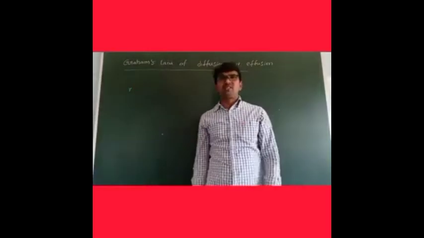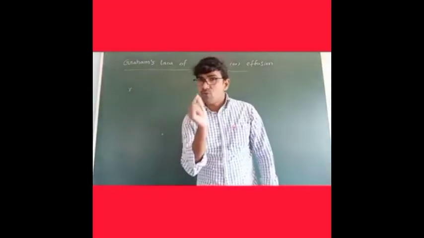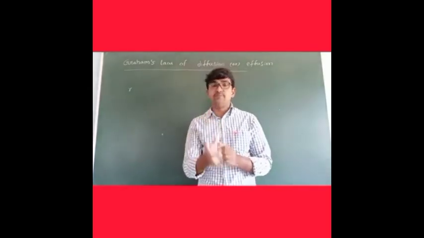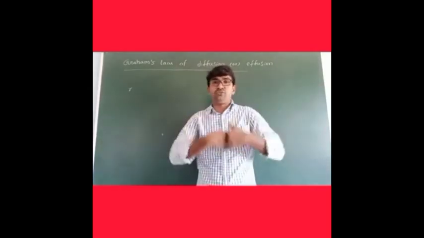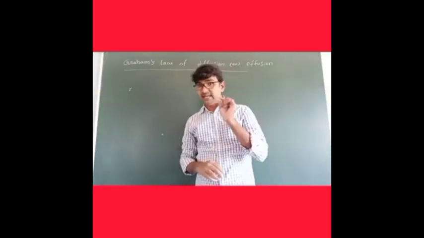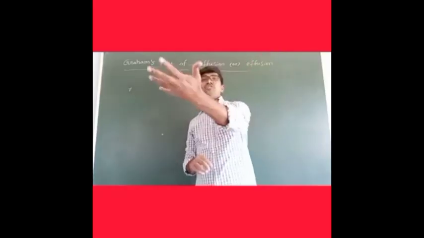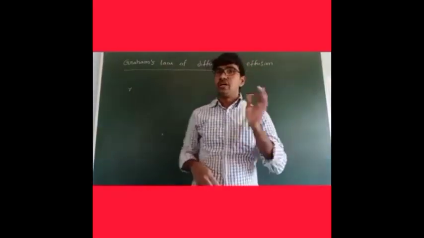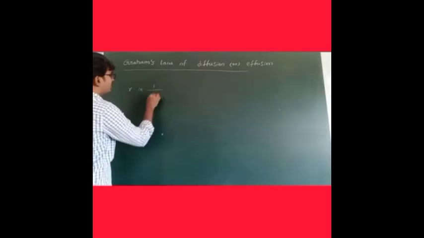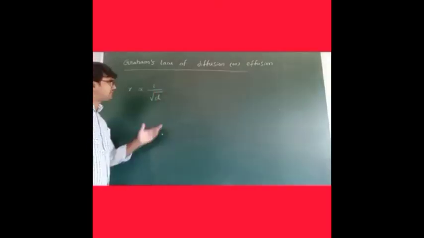R means rate of diffusion. So rate means what, sir? Rate means calculated for 1 second time. In 1 second time, how much diffusion or how much effusion takes place, that is called rate. So the rate R means rate of diffusion. Rate of diffusion is inversely proportional to the square root of its density, meaning the gas density. This is one definition.